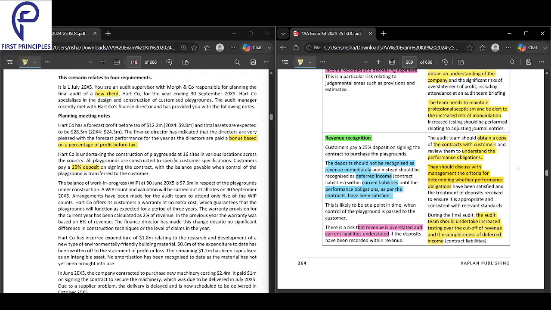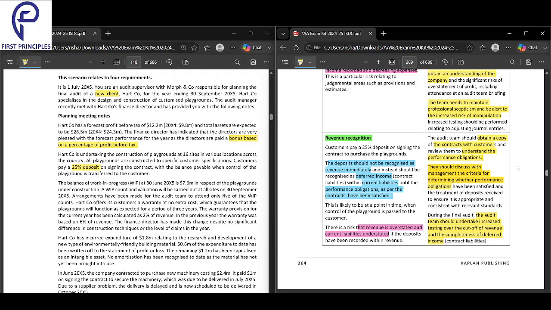So as an auditor, what are the actions that you can do? Firstly, obtain a contract with the customer and understand the performance obligation. Second, discuss with the management the criteria for determining the performance obligations. And finally, the audit team should undertake increased testing over the cutoff of revenue and the completeness of deferred income.